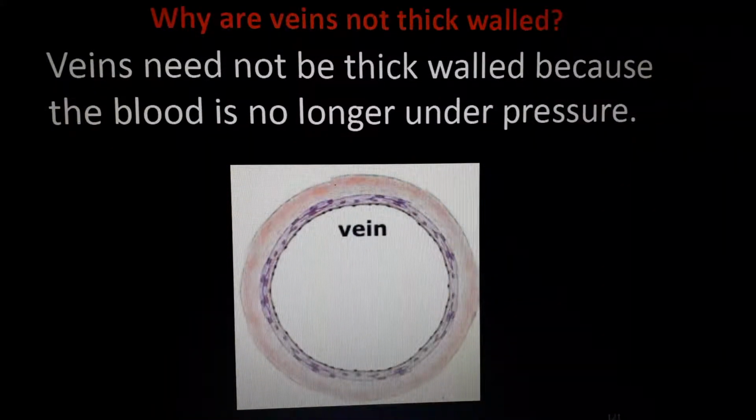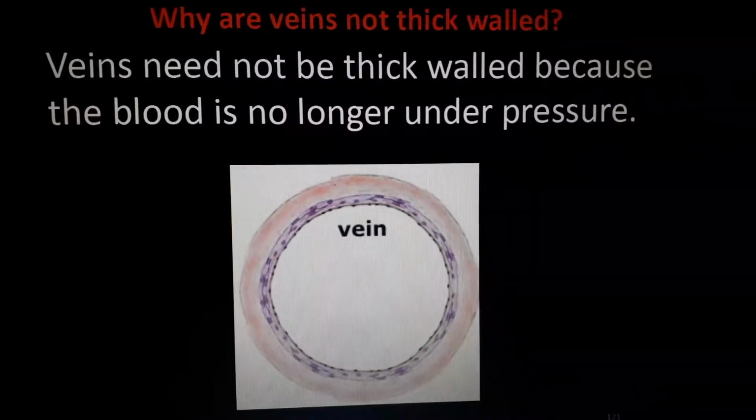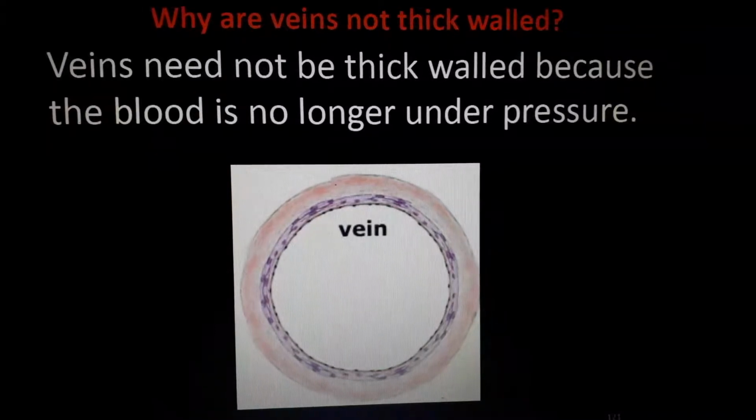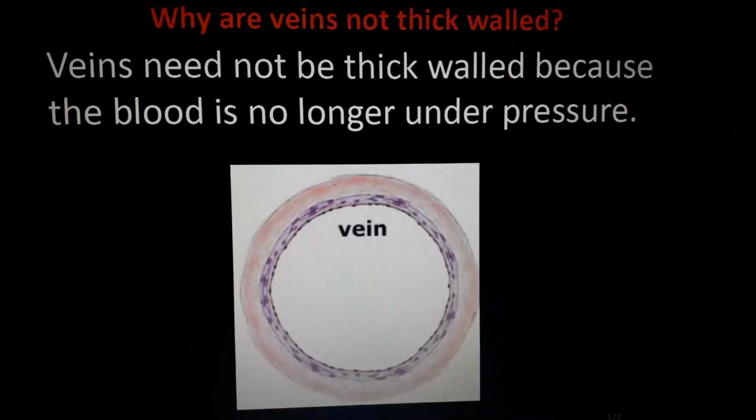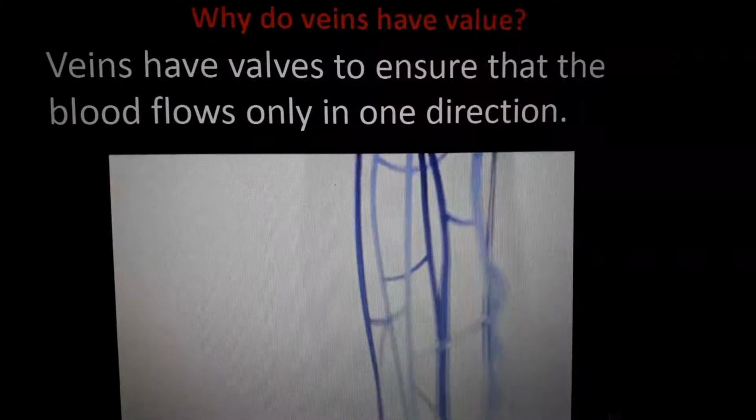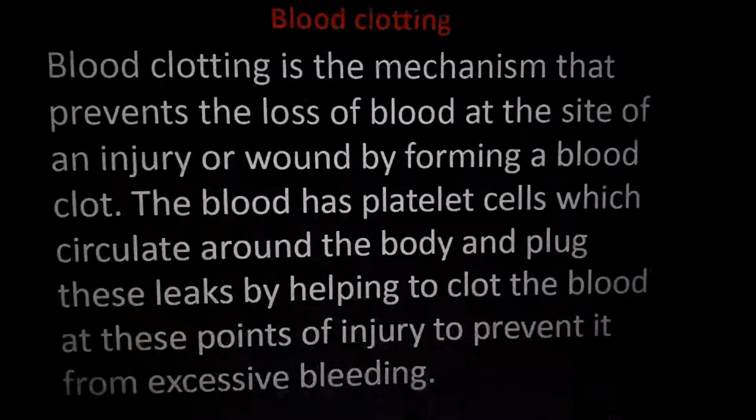Why are veins not thick walled? These are application level questions. Veins need not be thick walled because the blood is no longer under pressure inside the vein. Already the pressure is inside the artery. After giving that blood to the cells, the pressure of the blood is very low. So veins do not need that much powerful wall. Veins have valves to ensure that the blood flows in one direction. That's also a common sense question.